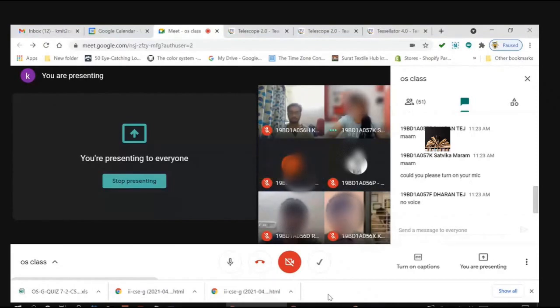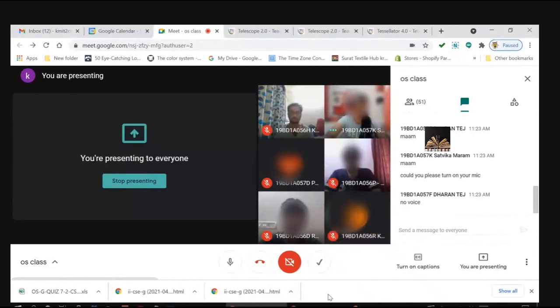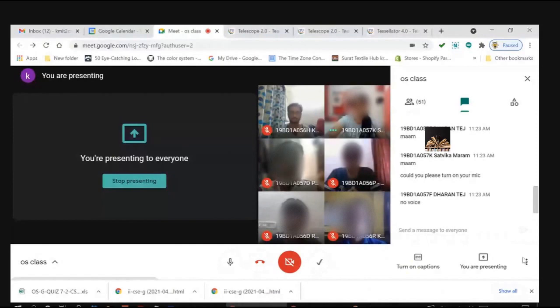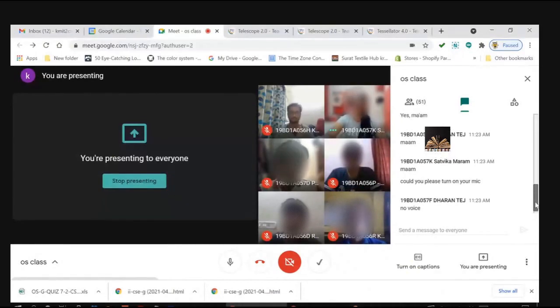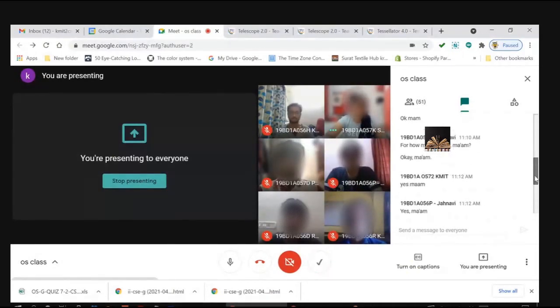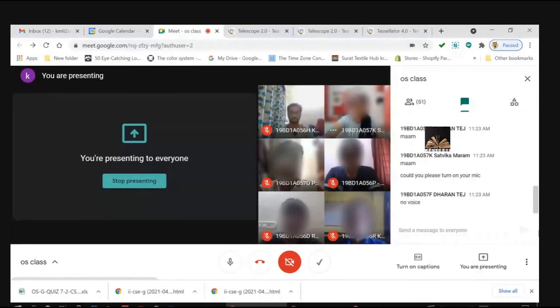So we are discussing SJF, shortest job first, right? What do you mean by shortest job first? Whichever job has the shortest burst time, that job will be given to the CPU first. Yes or no? From the ready queue, that job will be picked and given to the CPU.